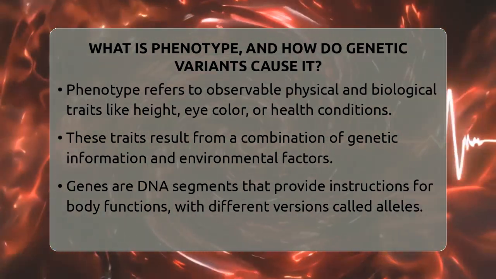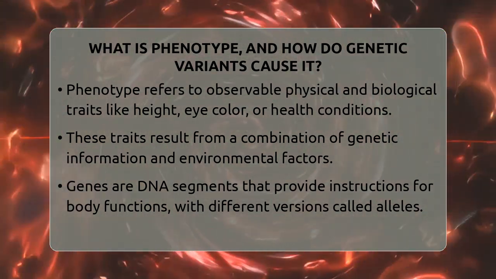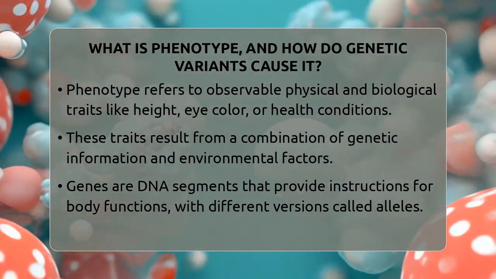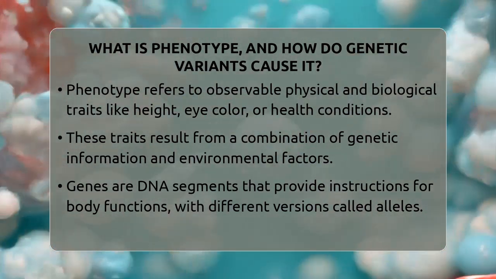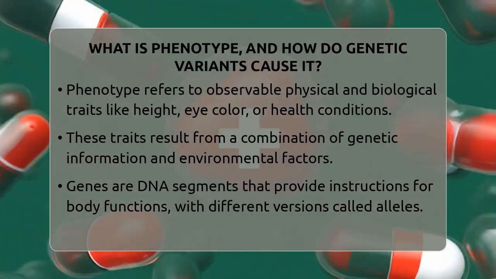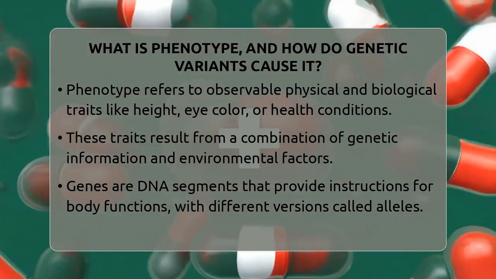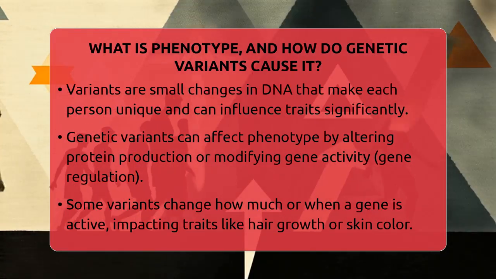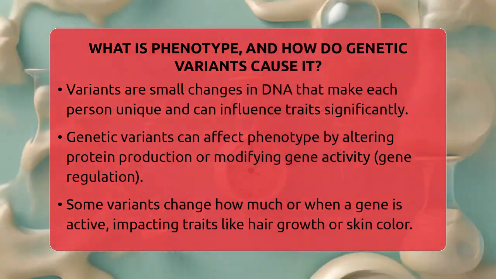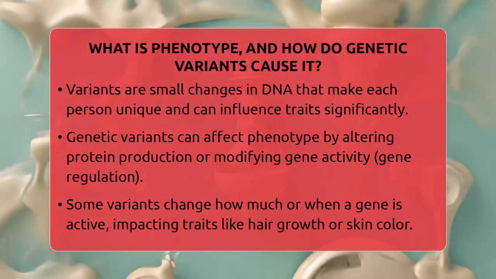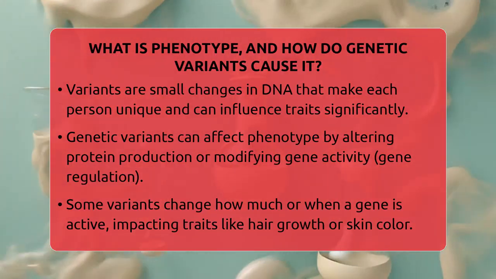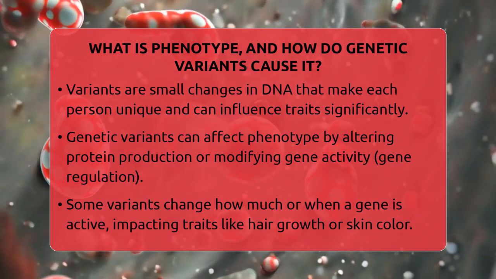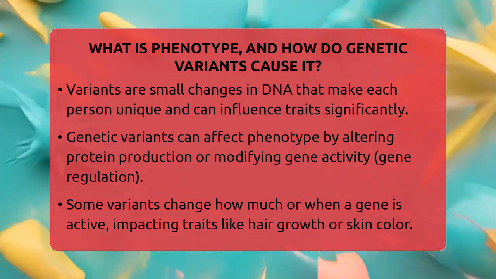These traits come from a mix of what's in your genes and the environment around you. Genes are small segments of DNA that carry instructions for building and running your body. Each gene can have different versions, called alleles. These different alleles are what we call genetic variants. Variants are like small changes in the DNA sequence that make each person unique. Some variants are common, while others are rare. These tiny differences can have big effects on how your body looks and functions.